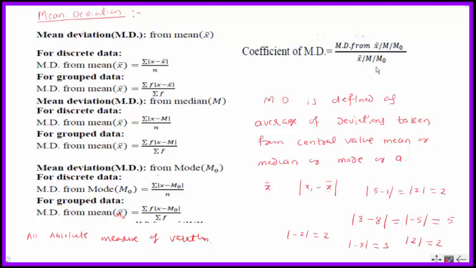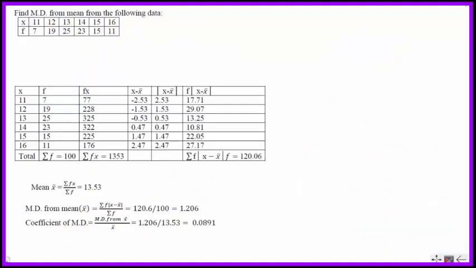This is the formula for coefficient of mean deviation, and it is free from unit. This is a pure number. So in this way we have to calculate the mean deviation. See here, one example is given.